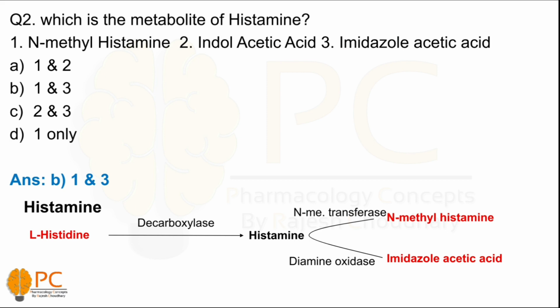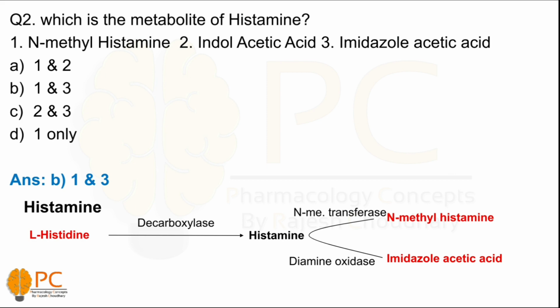L-histidine is the precursor for the synthesis of histamine, and histamine further converts into N-methylhistamine and imidazole acetic acid as metabolites with the help of the enzymes N-methyl transferase and diamine oxidase. Histamine is formed from L-histidine with the help of the decarboxylase enzyme. So this is the basic metabolic pathway of histamine.